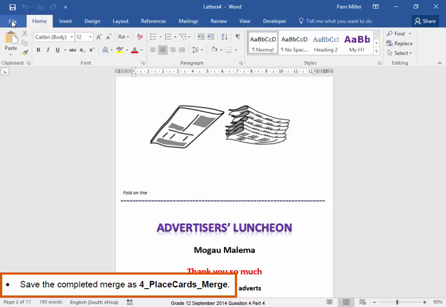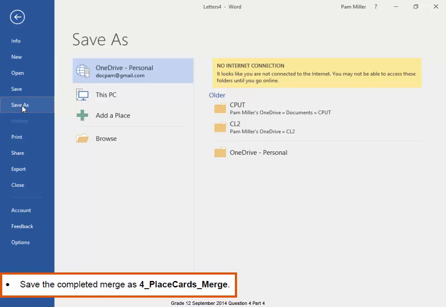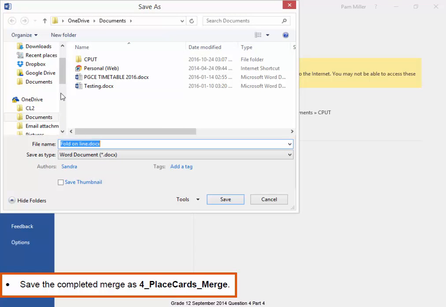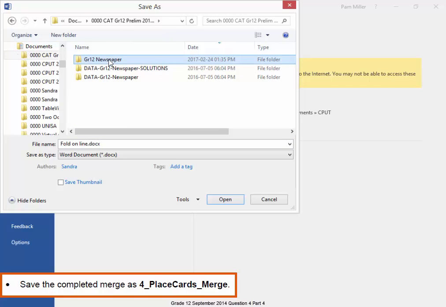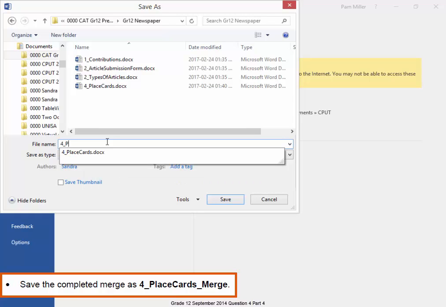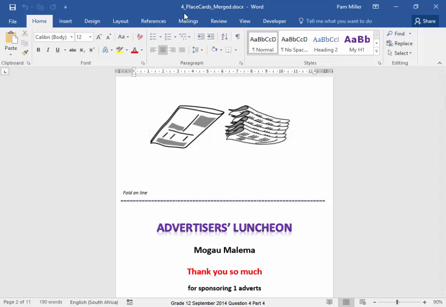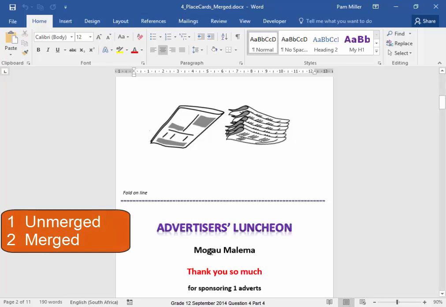I'm now going to file, save it as in my exam folder. And it must be called 4_place cards merged. There we are. So I've got two files, the one that is unmerged and the one that is merged.